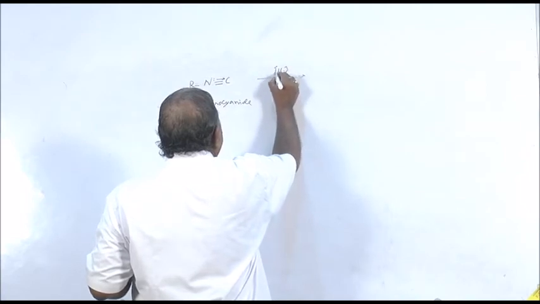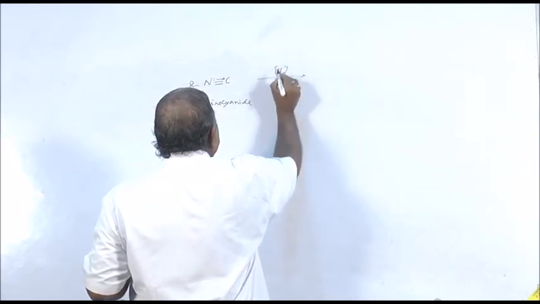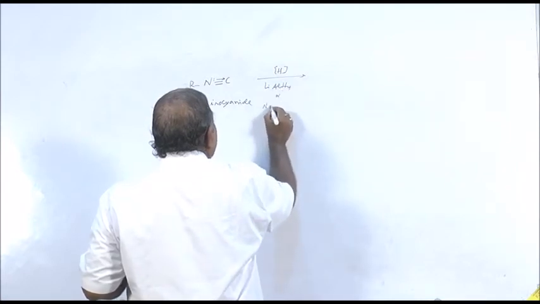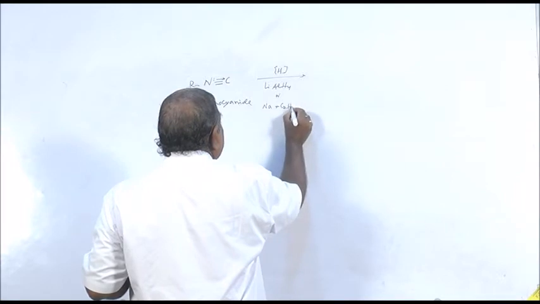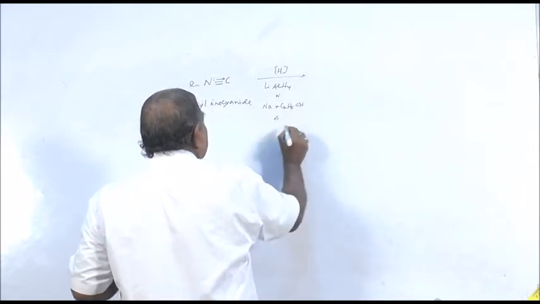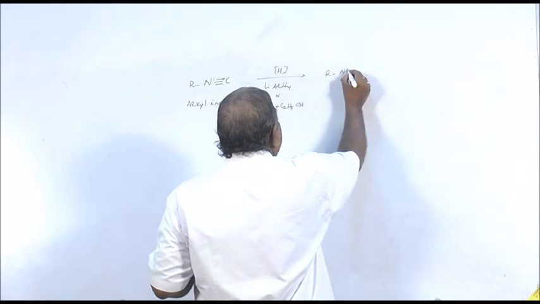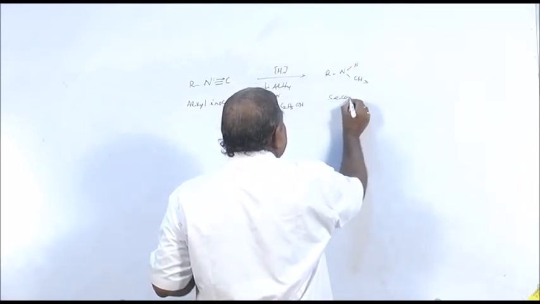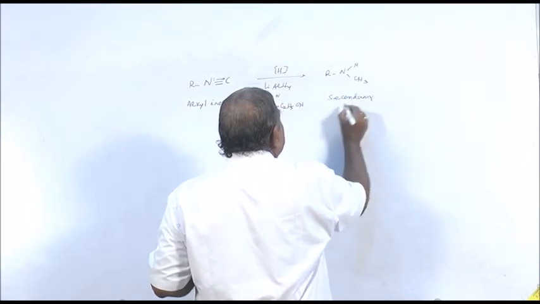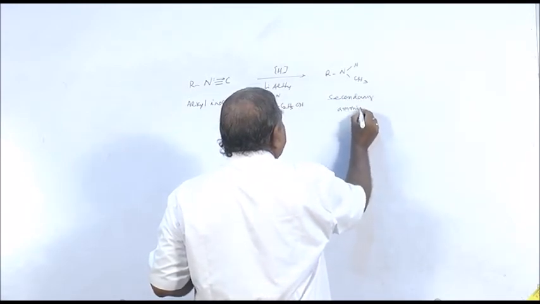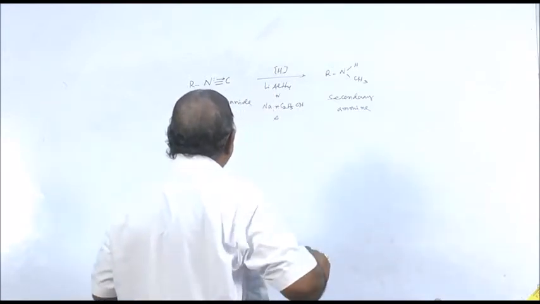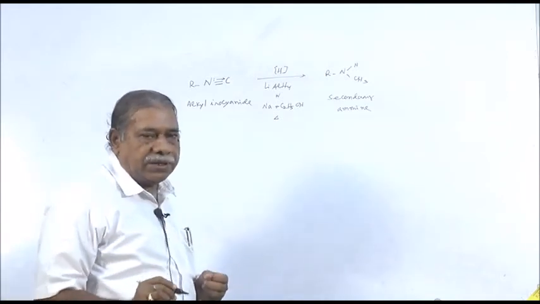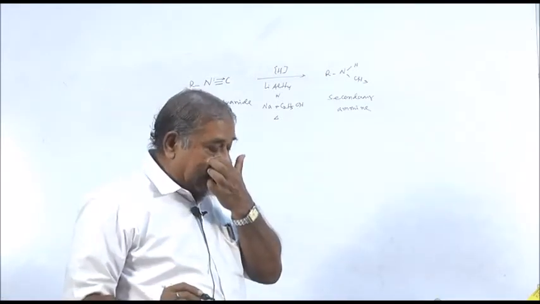Reduction, I have told you, will write with hydrogen within a square bracket, reducing agent lithium aluminum hydride or a mixture of sodium and ethyl alcohol. You will get RNHCH3, this is your secondary amine. So this is only one method of preparing secondary amine, but we can use all the methods of preparation of primary amine to prepare secondary amine.